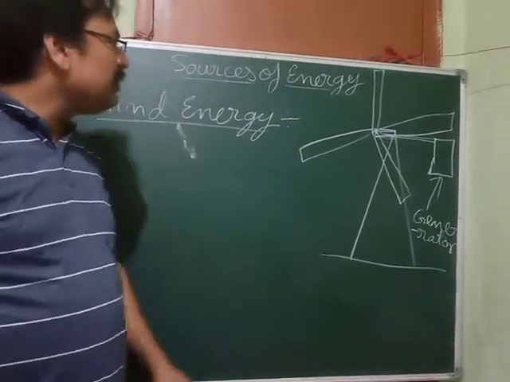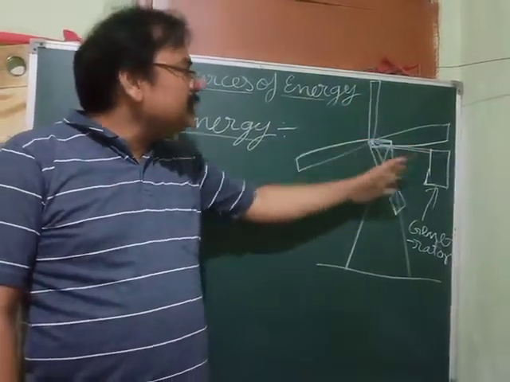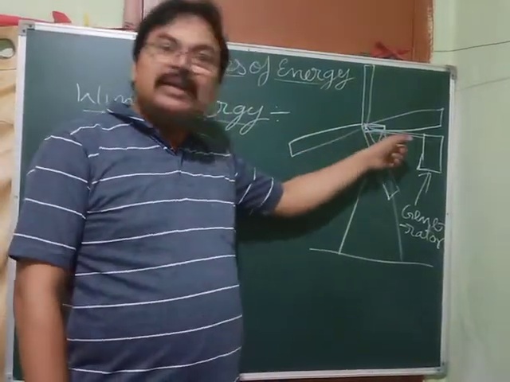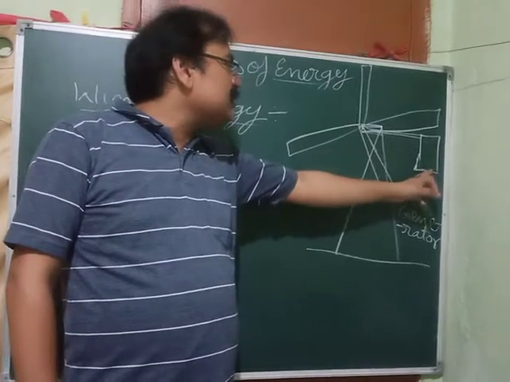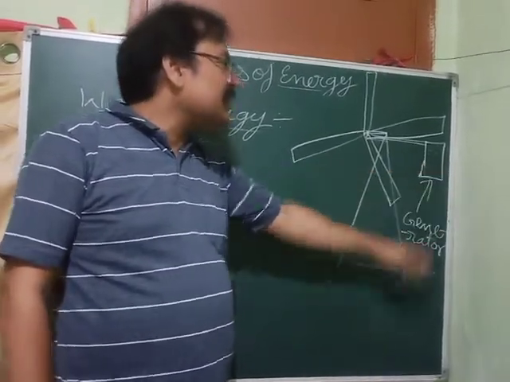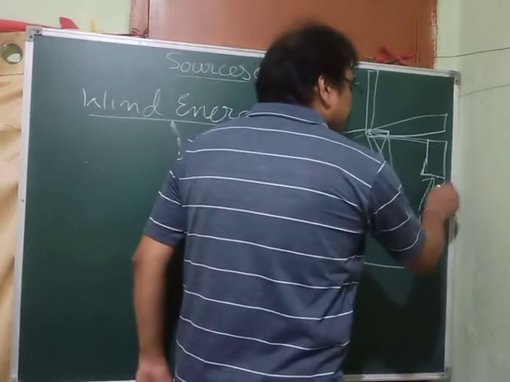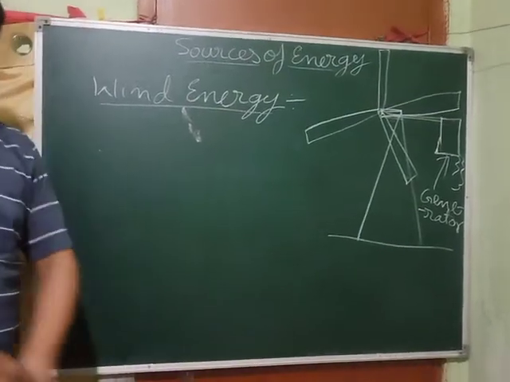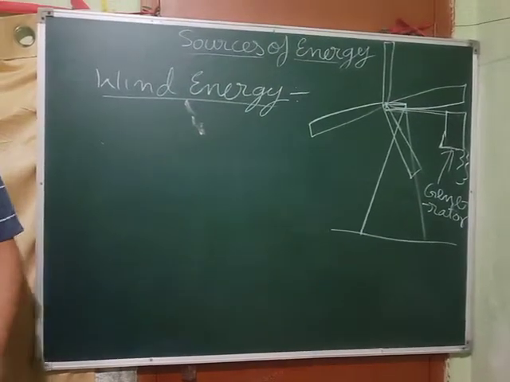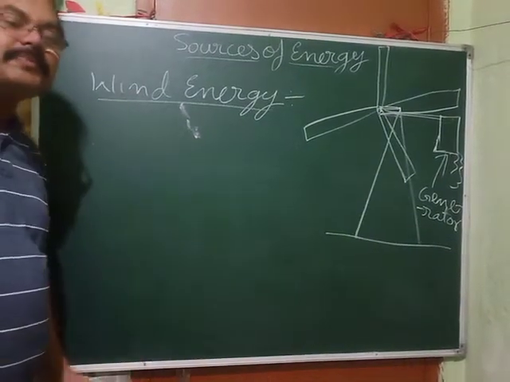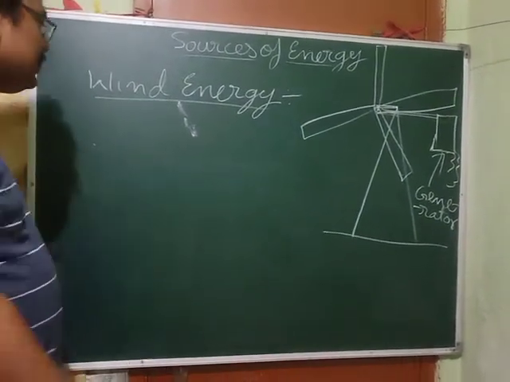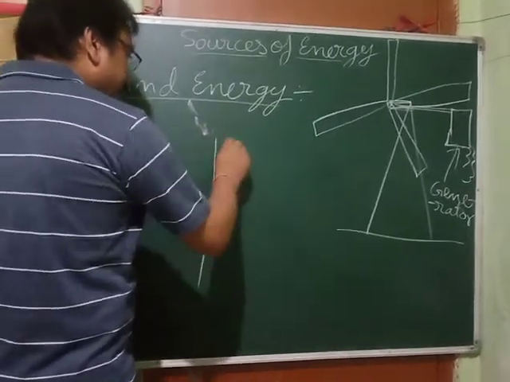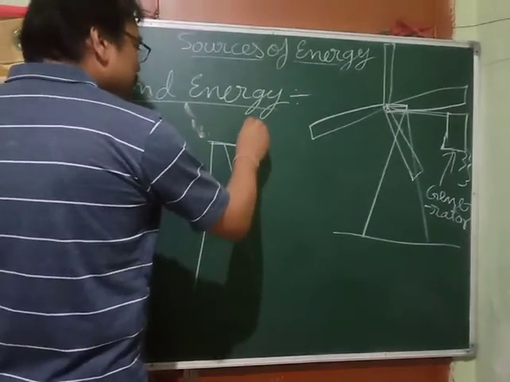Now see what happens when the wind is blowing. It hits the blades of this windmill, and the blades start rotating. The blades are connected to an axle, that axle rotates, and that axle is connected to a generator. That generator produces electrical energy. These are the wires through which the electrical energy is transmitted. Not only this, a windmill is also used for pumping water. Suppose here it is the windmill, which has its blades.